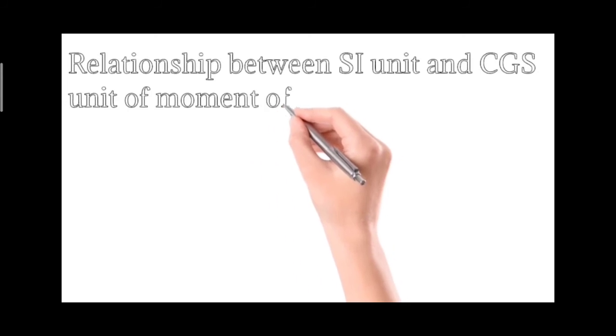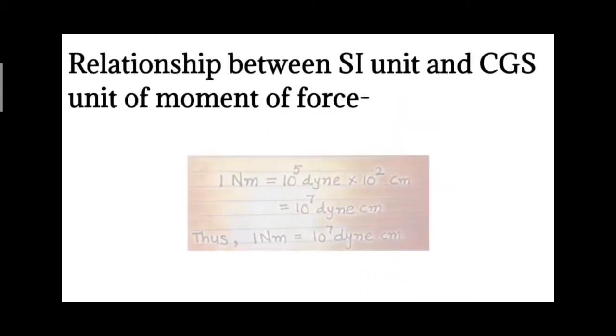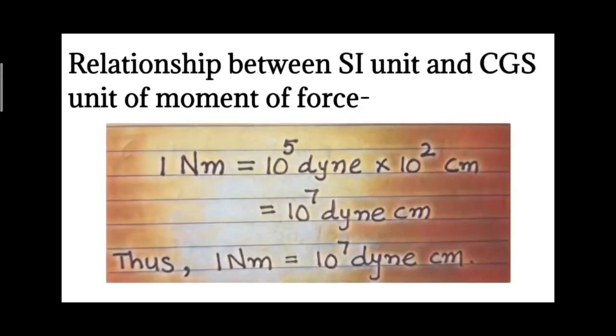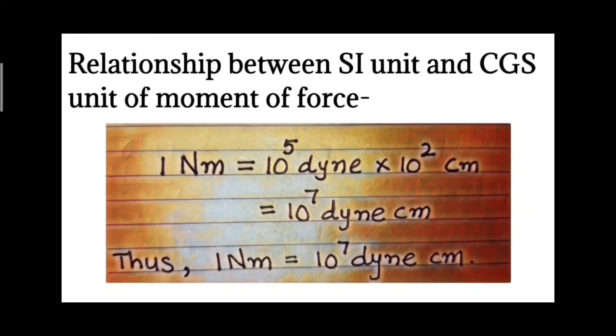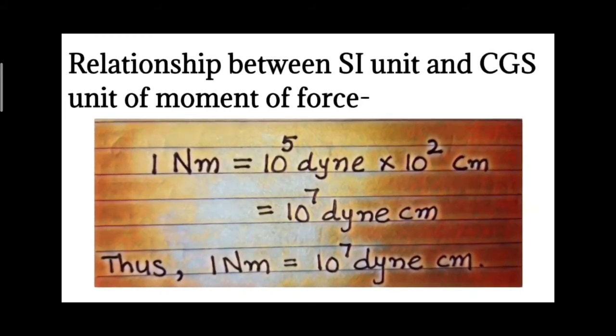Relationship between SI unit and CGS unit of moment of force: 1 Newton meter is equal to 10 to the power 5 Dyne into 10 to the power 2 centimeter, which is equal to 10 to the power 7 Dyne centimeter.